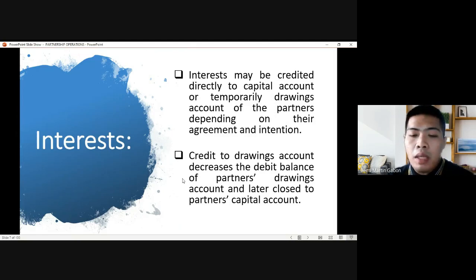But the common practice is that the partnership accounts it as a charge muna dun sa drawings account, then later on decrease the drawing account by closing it to the capital account, or some other presentation may have it directly charged to increase the capital account. Okay, so later on we're going to illustrate it in the problem solving.